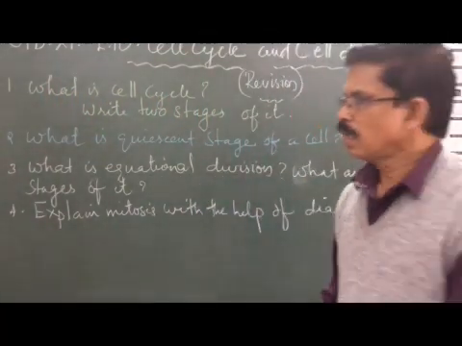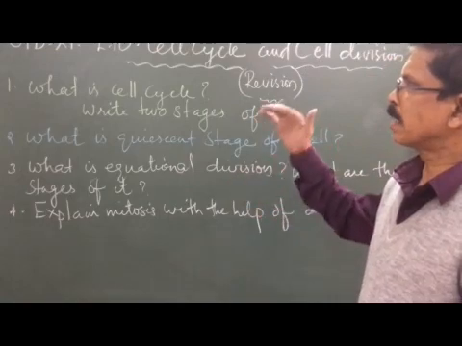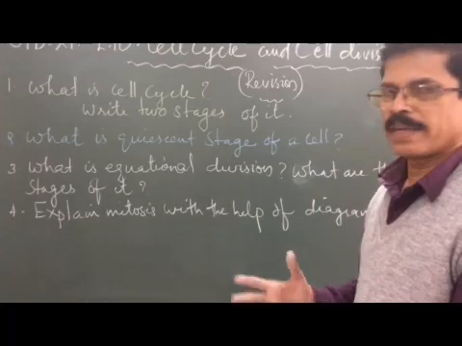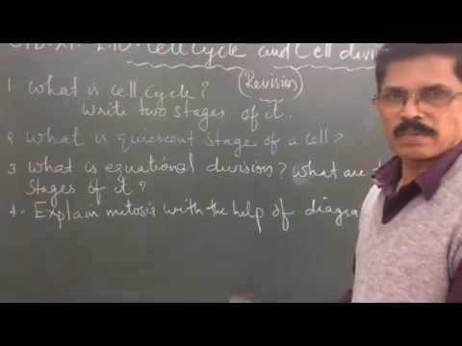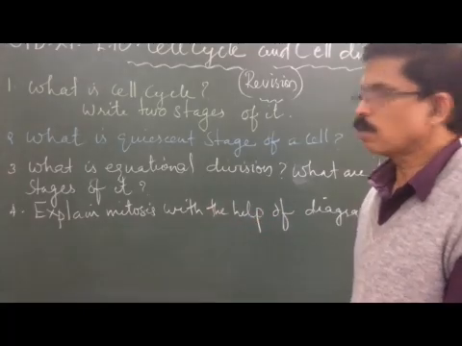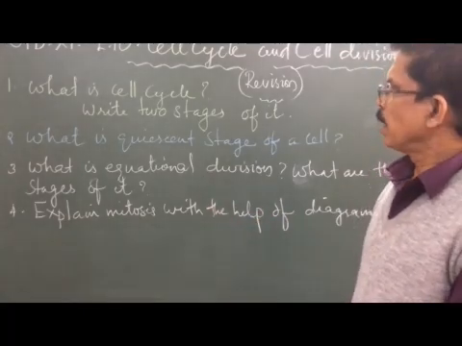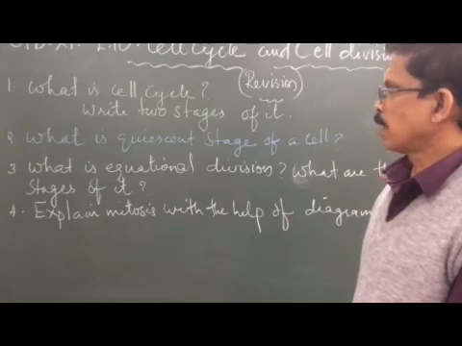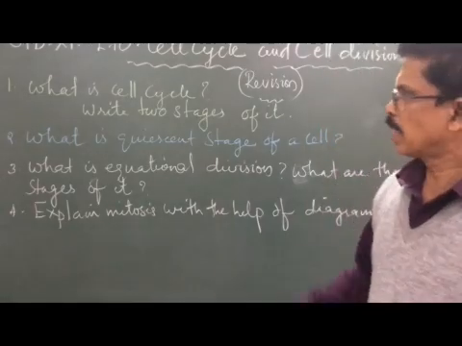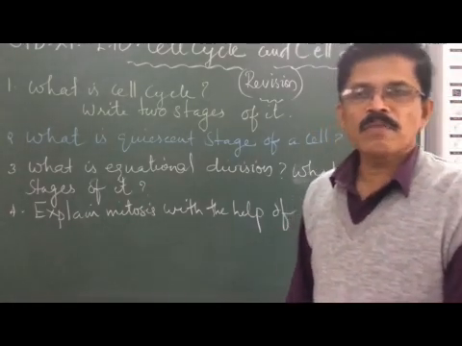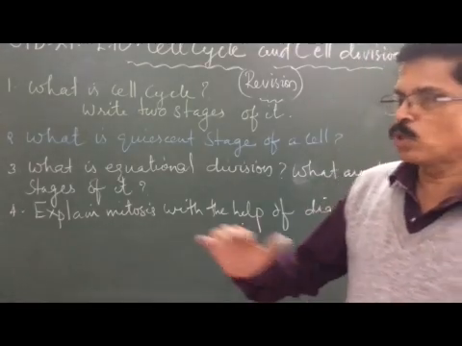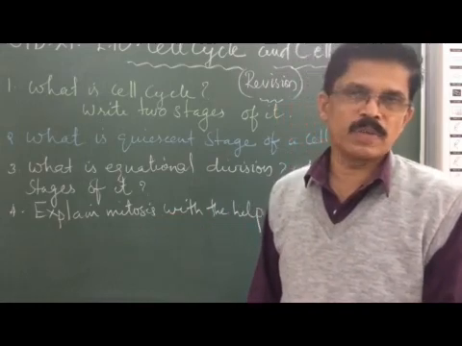So what is cell cycle? Cell cycle is the sequential changes in the cell during which the genome of the cell duplicates and the components of the cell are synthesized, and ultimately the cell divides into daughter cells. There are mainly two stages in the cell cycle: interphase and mitotic phase. What is interphase? Interphase is the stage between two mitotic divisions.